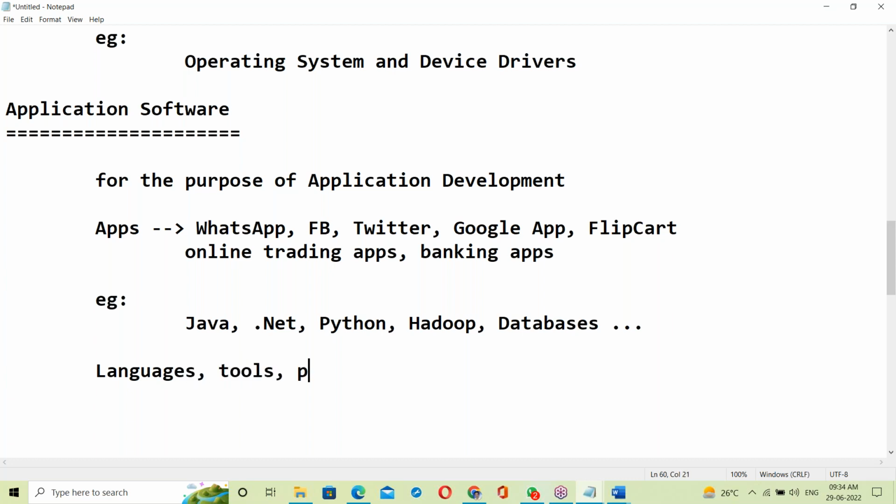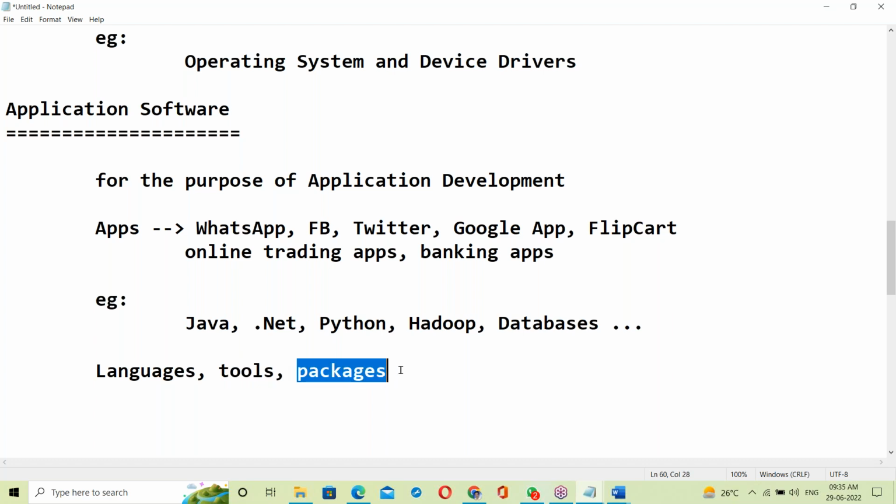There are many tools and many packages. Languages like Java, Python, C, C++, HTML, Perl scripting, Python scripting. There are different scripting languages and programming languages. Many languages. Next, tools like data warehousing tools, reporting tools, testing tools, big data tools, AWS tools, DevOps tools, infrastructure management tools. Like this, many tools are there.